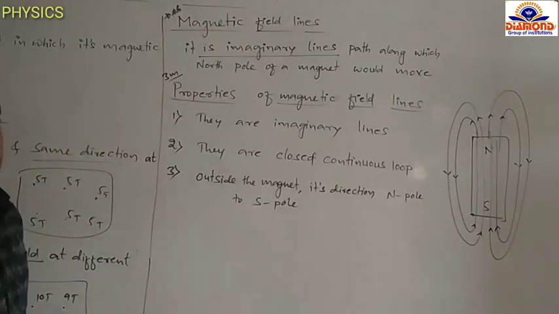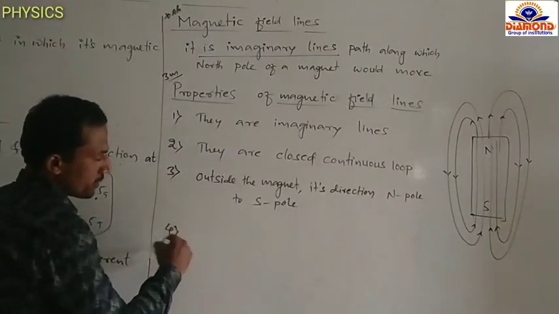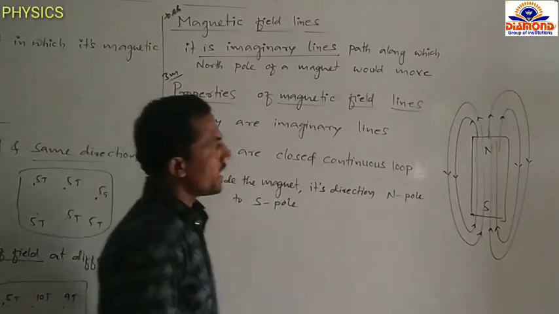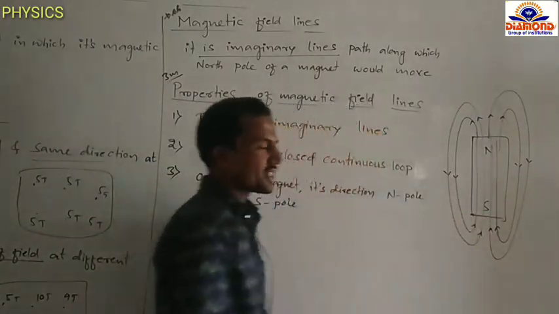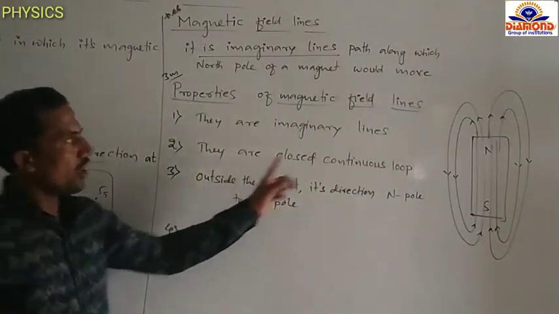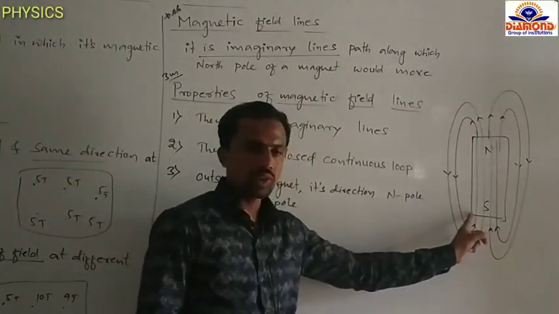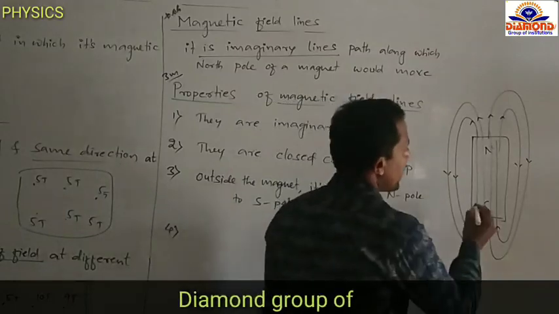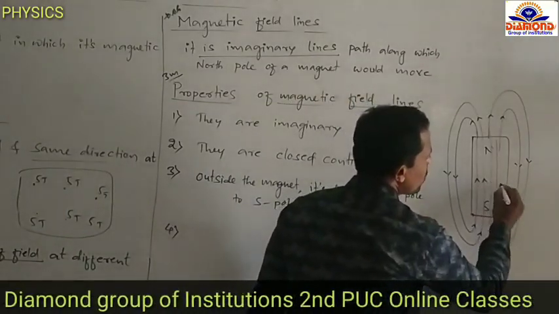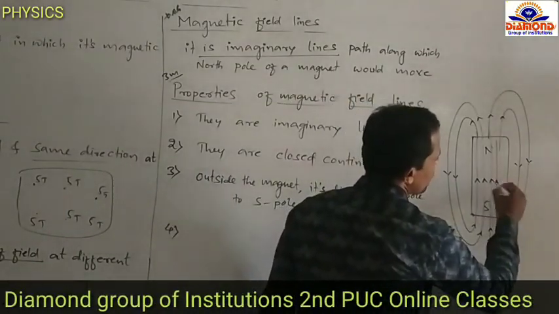Then the fourth point: inside the magnet. First we discussed outside the magnet. Outside the magnet, its direction is from north pole to south pole. Inside the magnet, its direction is from south pole to north pole.